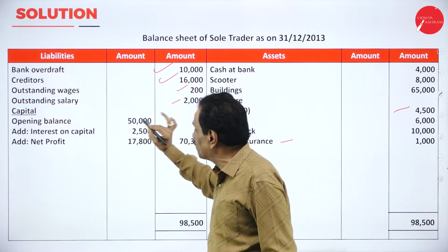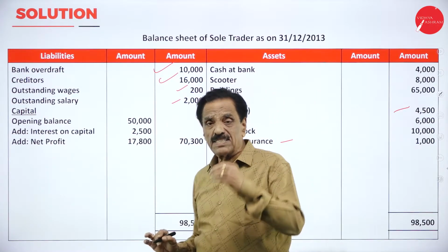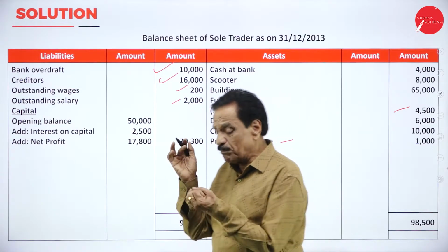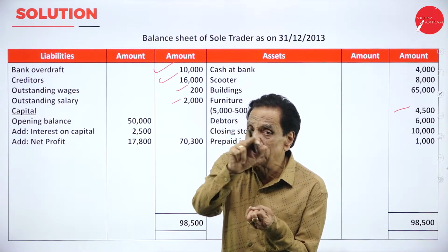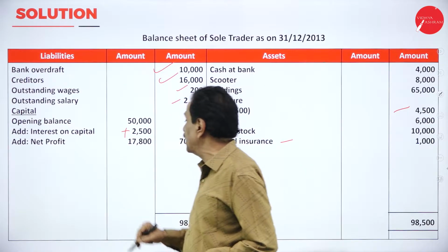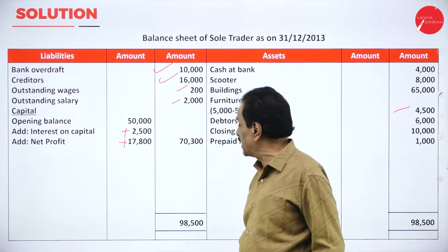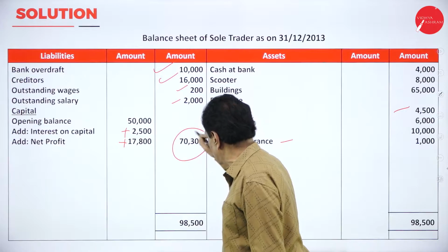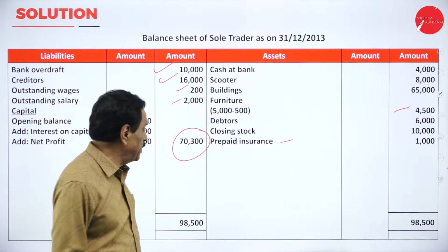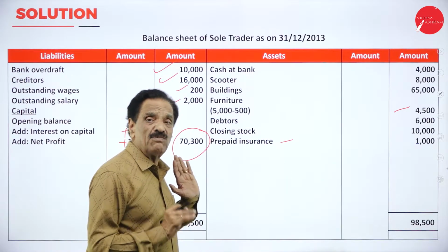We started with 50,000. On that, interest is paid to the owner. For a business, it is a loss. For him, it is a gain. This is a gain personally of 2,500. How much is the net profit? 17,800. It comes to 70,300. The balance sheet has been tallied at 98,500.